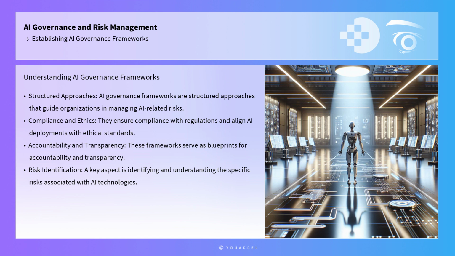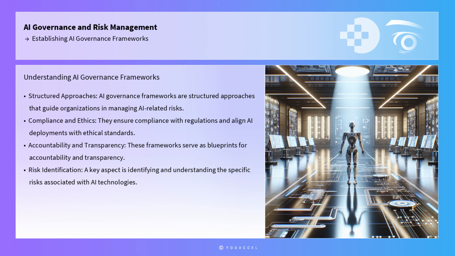AI governance frameworks are structured approaches that guide organizations in managing AI-related risks, ensuring compliance with regulations, and aligning AI deployments with ethical standards. These frameworks serve as blueprints for accountability and transparency, enabling organizations to mitigate potential negative impacts of AI systems while maximizing their benefits.